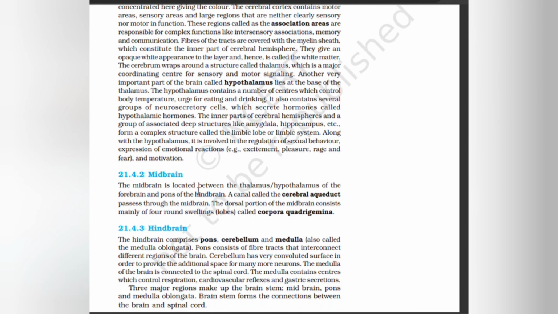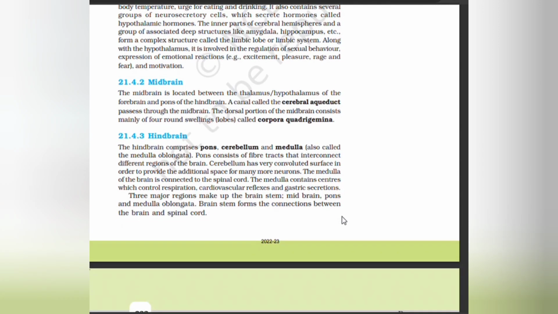Midbrain. The midbrain is located between the thalamus and hypothalamus of the forebrain and pons of the hindbrain. A canal called the cerebral aqueduct passes through the midbrain. The dorsal portion of the midbrain consists mainly of four round swellings called corpora quadrigemina.